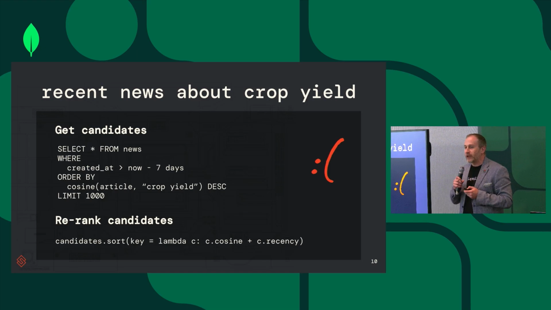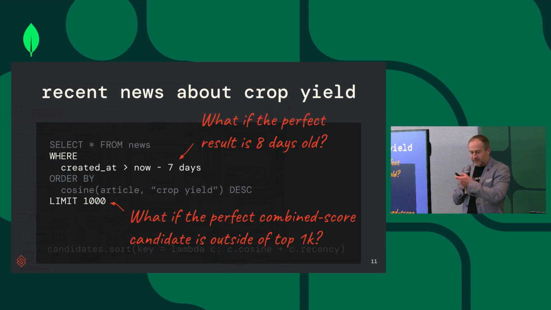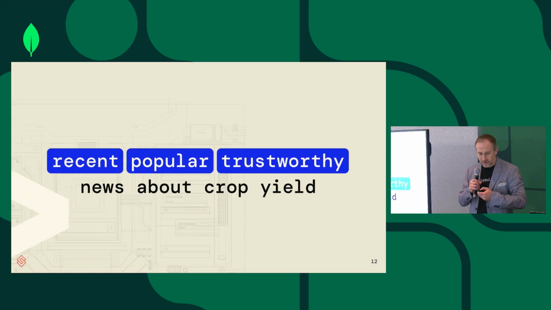And then we can also re-rank candidates using a function. So that's kind of working, but again, as we discussed, what if the perfect result is 8 days old? And what if your best result is not within the top 1,000 results that you retrieved?